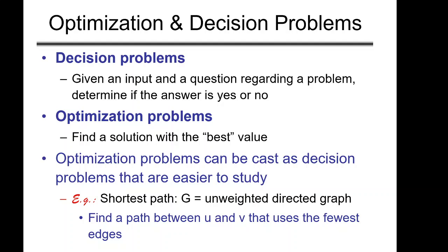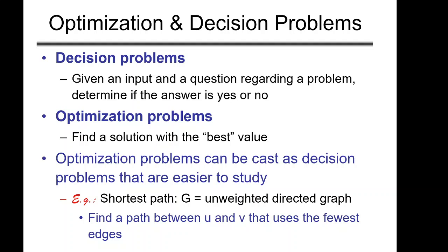So let's see how to convert it actually, right? We have seen the shortest path problem. Suppose we are given an unweighted directed graph, and the optimization problem is to find a path between u and v that uses the fewest number of edges. Since we are talking about an unweighted graph, we just have to count the number of edges, right? So we are saying fewest number of edges.